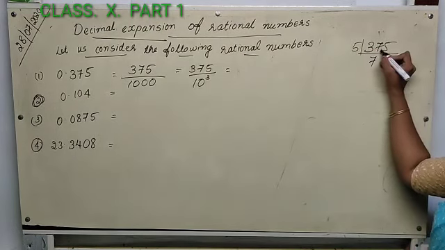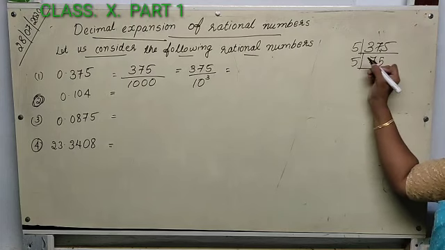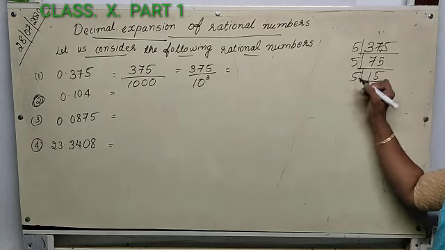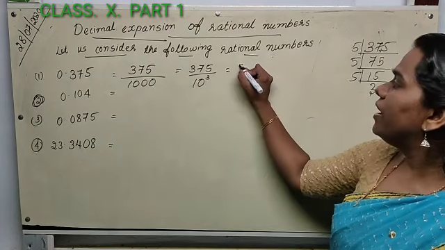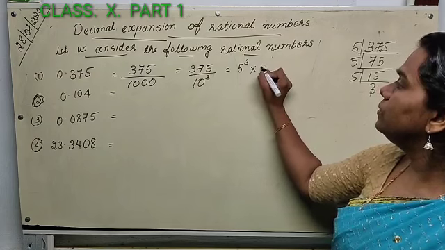375 divided by 5 is 75. Again we can divide by 5 and get 15. Now divide by 5 again, then you get 3. So it is 5 cube into 3.